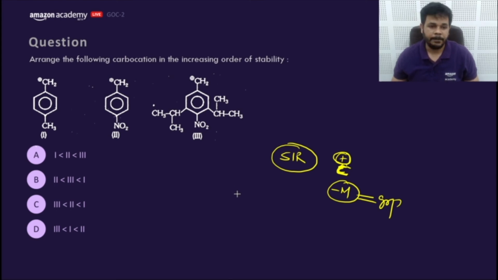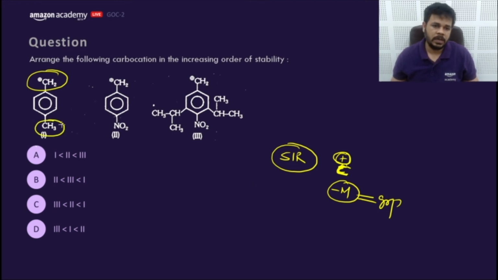GM says A. Carbocation stability. Someone says C. Rest all are doing, hopefully C. Hopefully C. Let me think once.